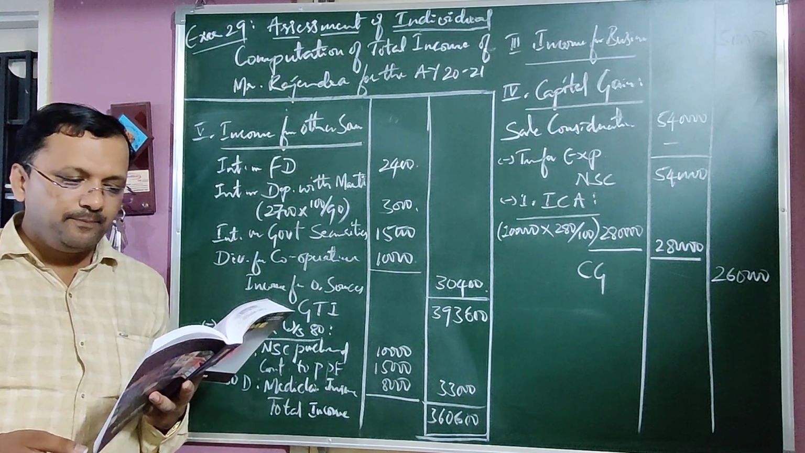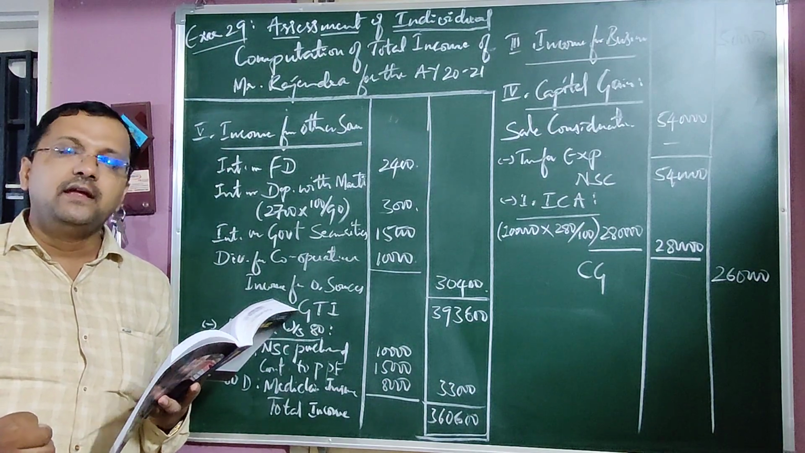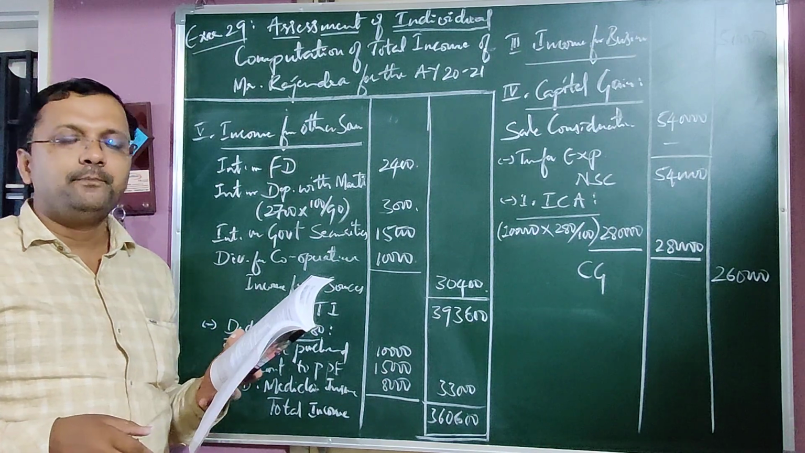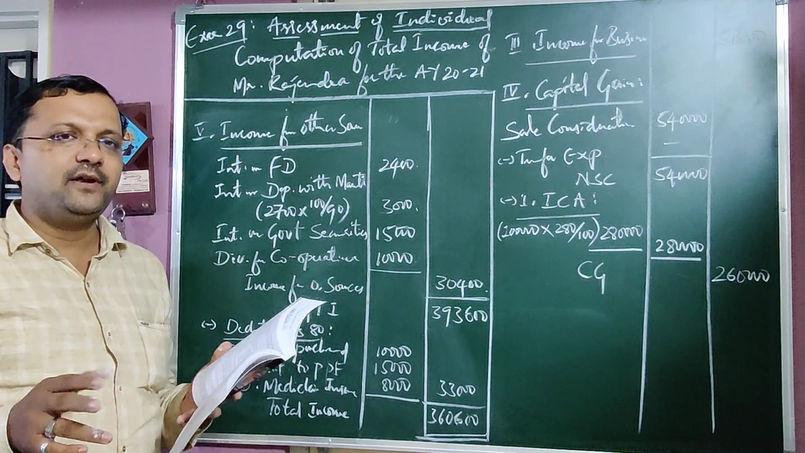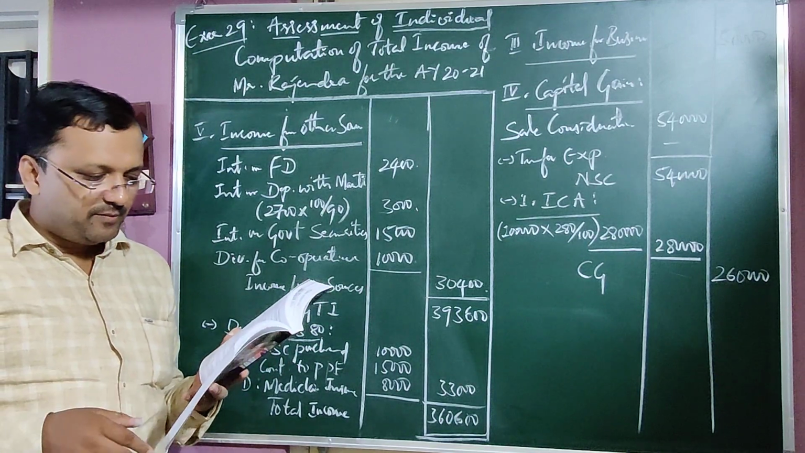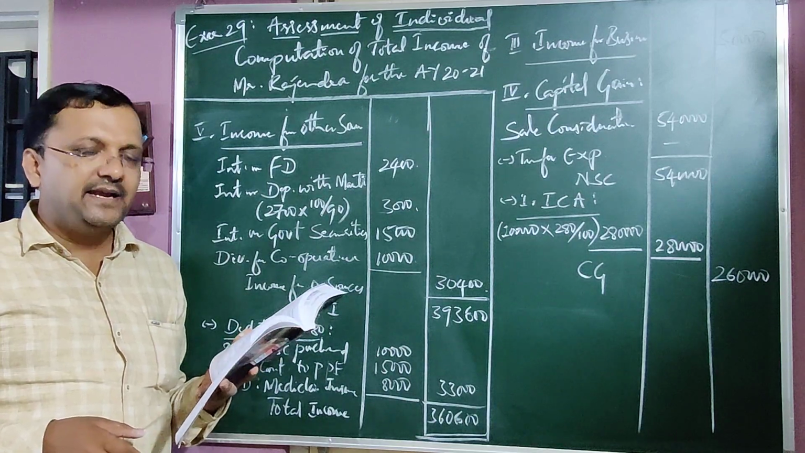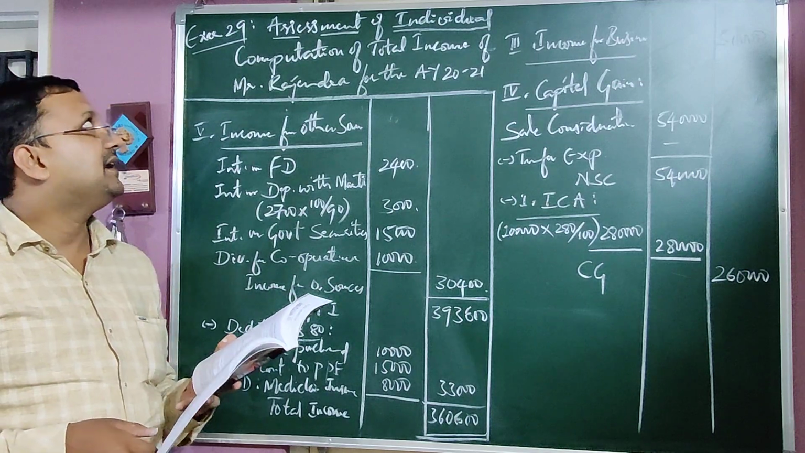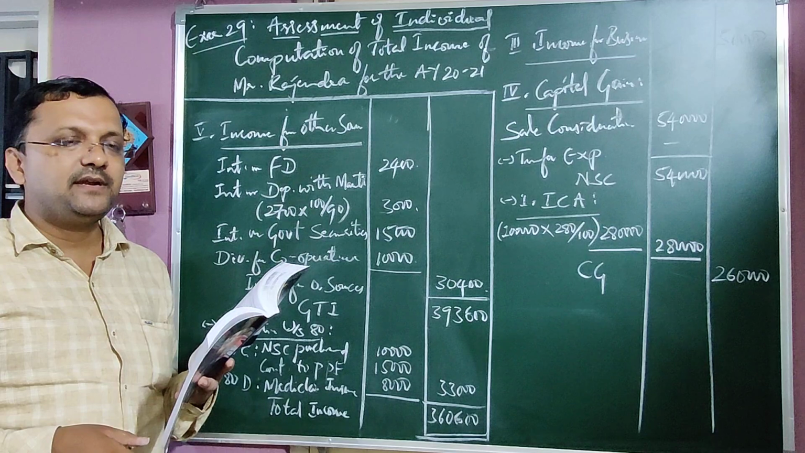Next, the residential house has been sold, so you need to write the note related to capital gain. If property was purchased before 2001, the fair market value, whichever is more, is adopted as the cost of acquisition, that also has been taken. Then mediclaim insurance premium paid is related to deduction under section 80D. This is related to exercise 29, chapter assessment of individual.